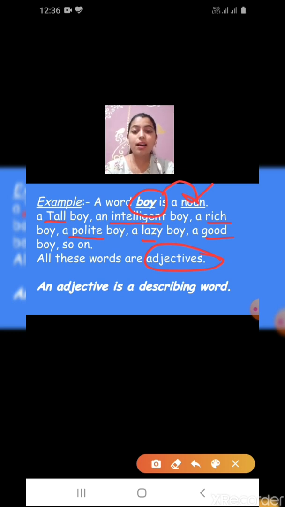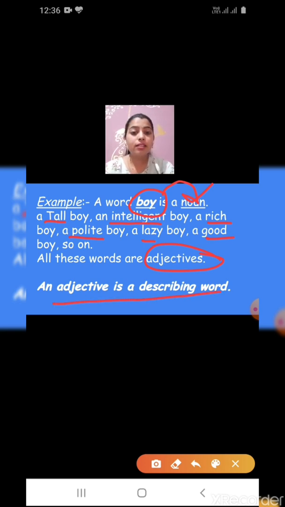Now the examples: a tall boy, an intelligent boy, a rich boy, a polite boy, a lazy boy, a good boy. These underlined words are adjectives because they are adding meaning to the noun.